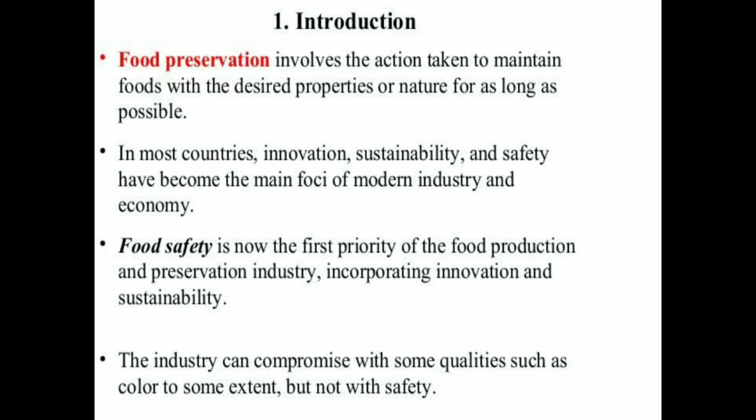It is a processing method which has been followed by all of us from the ancient time, that we have to remember. Now in the ancient time we did not have the food safety that we have now.